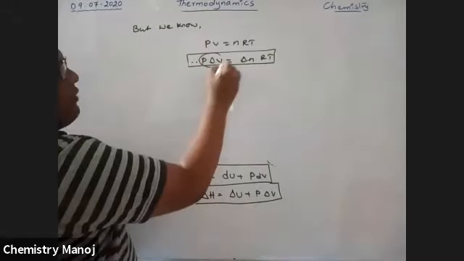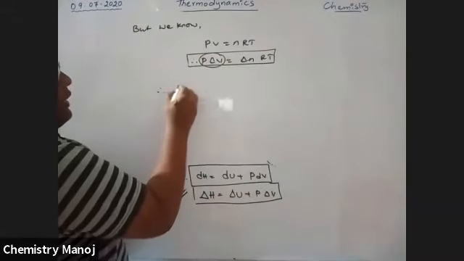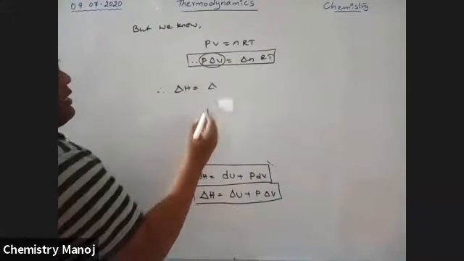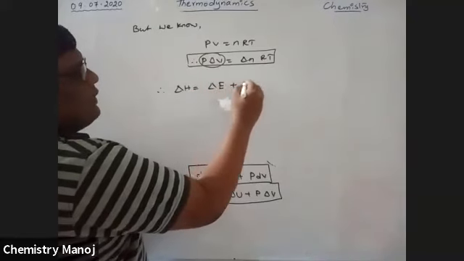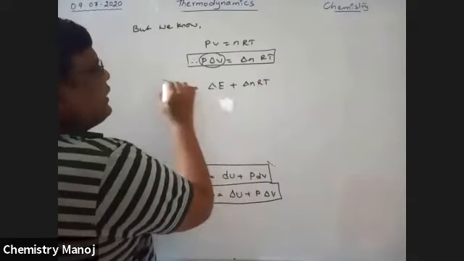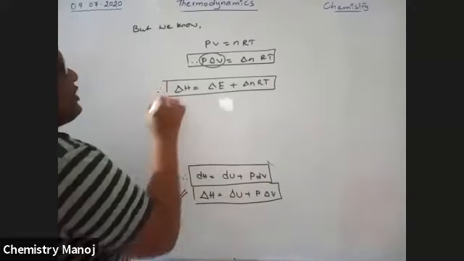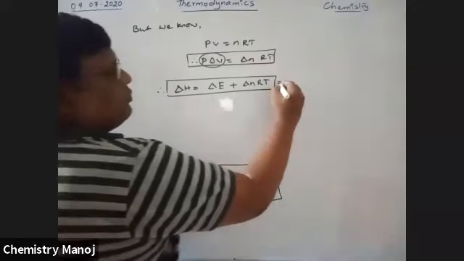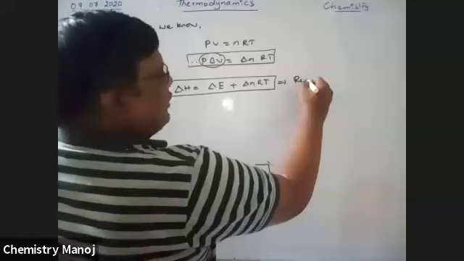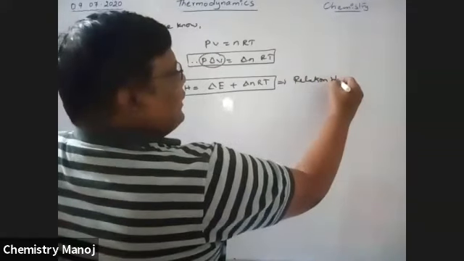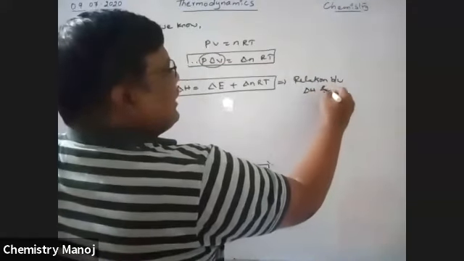Substitute this P delta V value here. Therefore, delta H is equal to delta E plus delta nRT. This is the relation between delta H and delta U.